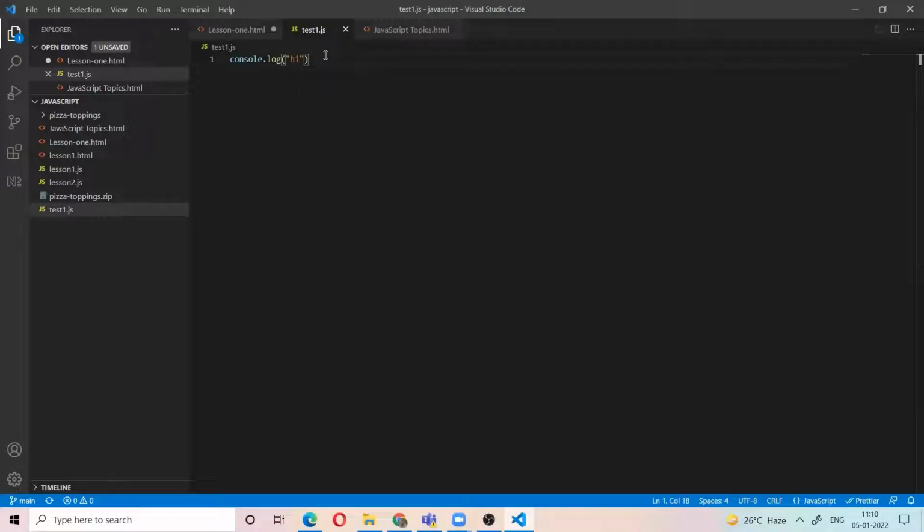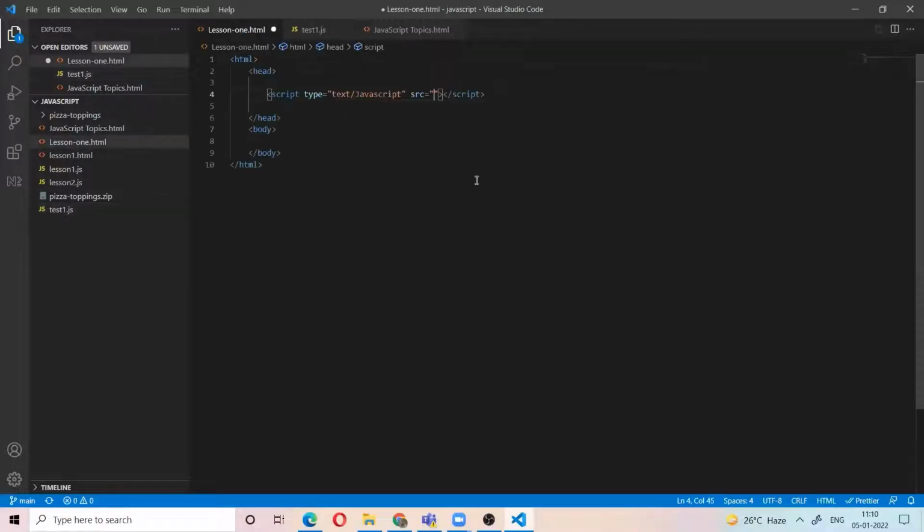Now I want to link this file to the HTML file, so I need to give the path of that file. So test1.js, because this JS file and this HTML file are in the same folder, we link with the file name. So this is the other way. We can write JavaScript between the script tags, or we can write JavaScript in a separate file with the extension .js, and link that file into the HTML.